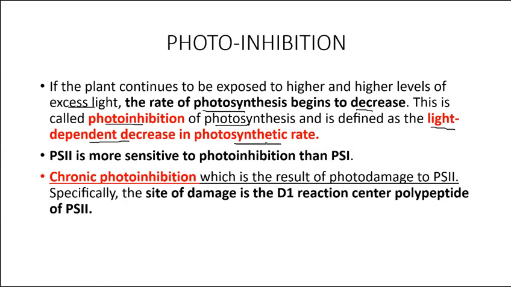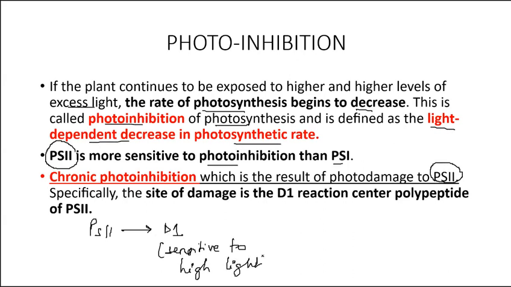We already discussed this. Now remember one thing, that PS2 is more sensitive to photoinhibition than PS1. Now when it is chronic photoinhibition, then it will result in the damage of PS2. PS2 has a polypeptide named D1 polypeptide, which is very sensitive to high light.